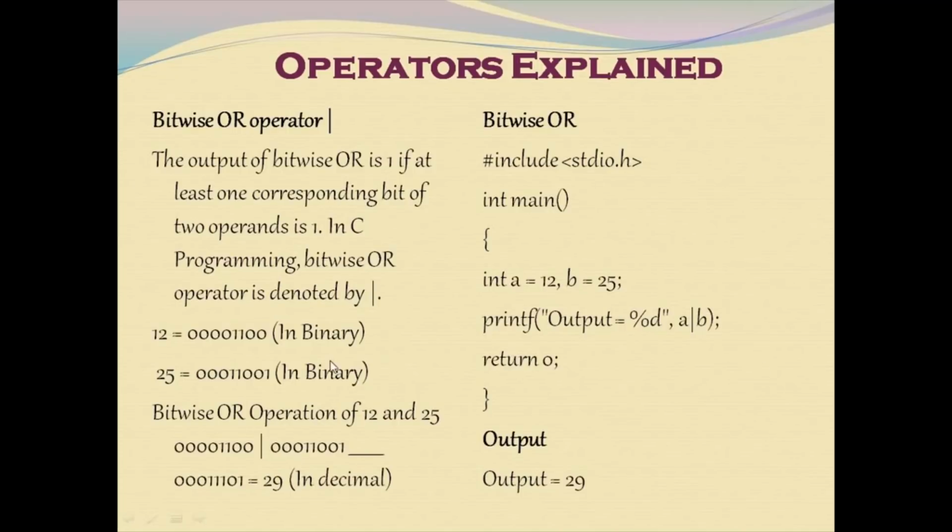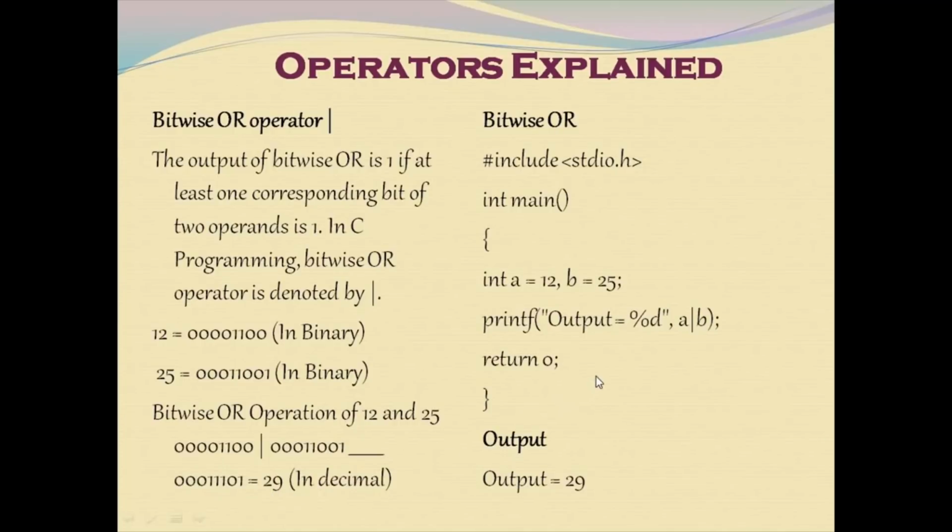So at least one bit has to be 1 to get the result as 1. Here are the two decimal numbers that are converted into binary form. Bitwise comparison is performed. If at least one operand is 1, the result we are going to get is 1, and those bits are converted into the decimal equivalent, which is going to be 29.